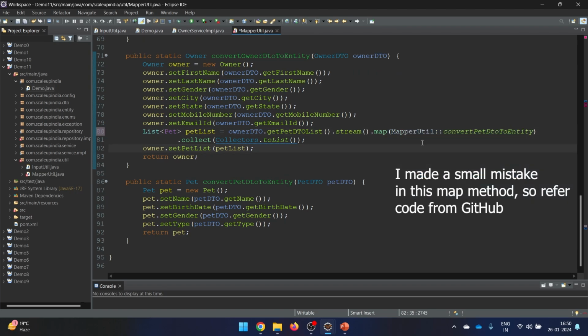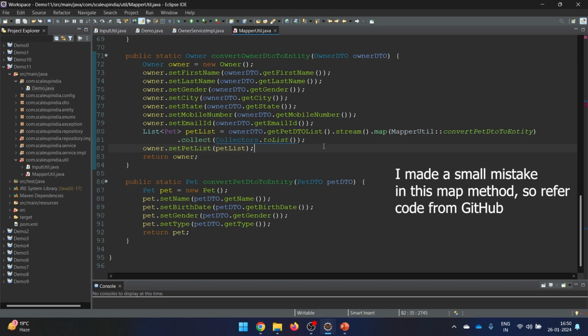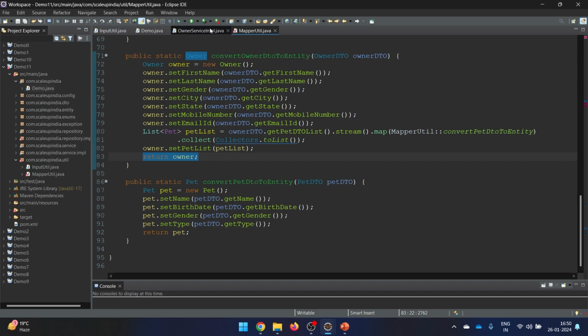So yeah, this also we have done, and this is something which we call method reference. Again, in the video of lambda, I guess you will find this method reference. Now here it says that, okay, instead of this you should be using toList. But the point is that toList many a times gives you an unmodifiable list. So it is your choice whether you want to convert it to a modifiable or unmodifiable list. As of now, my requirement, I may need to update the list later on, so I'm writing it like this. Yeah, and this looks fine as of now. So this one looks good.